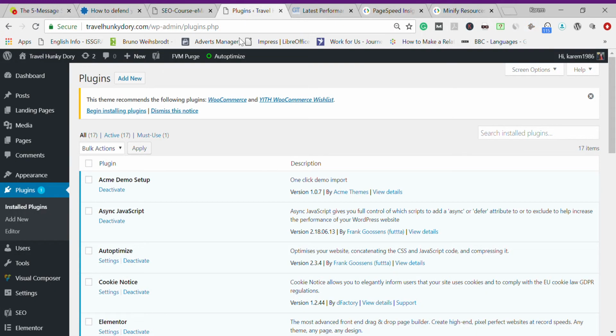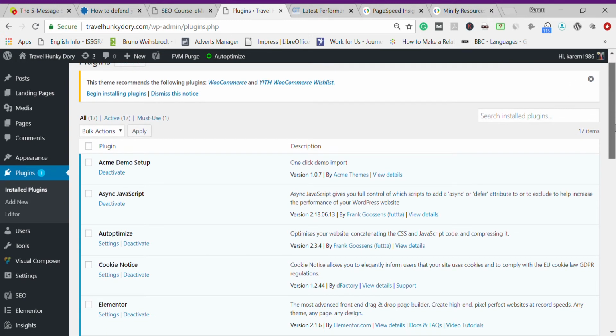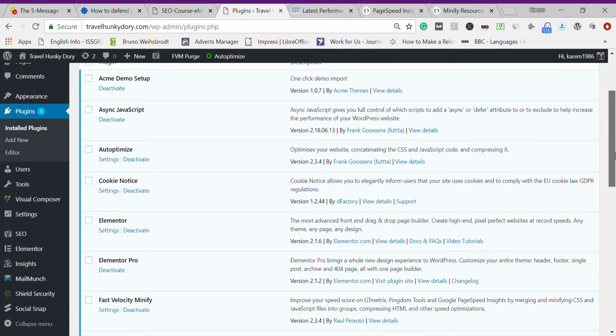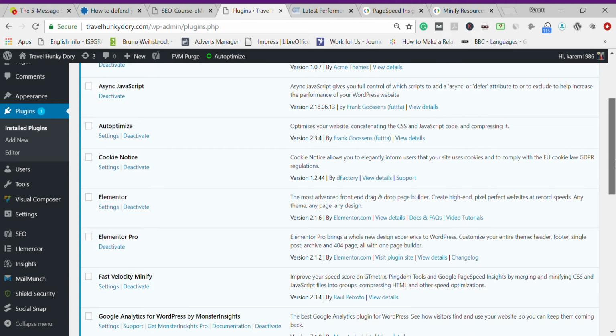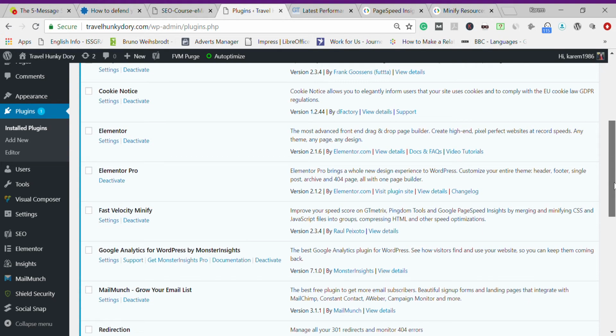What I want to show you today is how you can minify your resources so that every time a user loads the website, it will not load unnecessary content. WordPress Beginners gives a suggestion about a plugin called WordPress Minify, but I noticed that the plugin hasn't been updated for 3 years.